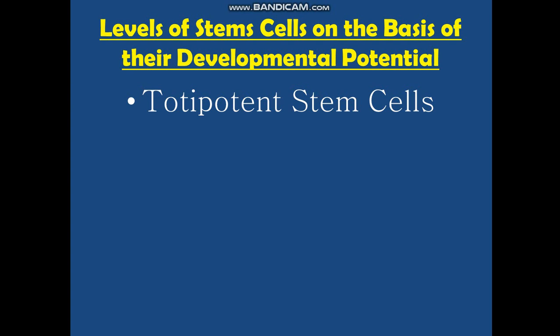Similar kind of property is possessed by certain stem cells also. The totipotent cells can give rise to an entire organism. For example, the spores and zygote are totipotent cells. The examples are very important. Totipotency is the ability of a single cell to divide and produce all the types of cells in an organism, spores and zygote. Okay, if we take the example of human development, the totipotent cell is a zygote. Zygote is a perfect example of a totipotent cell.